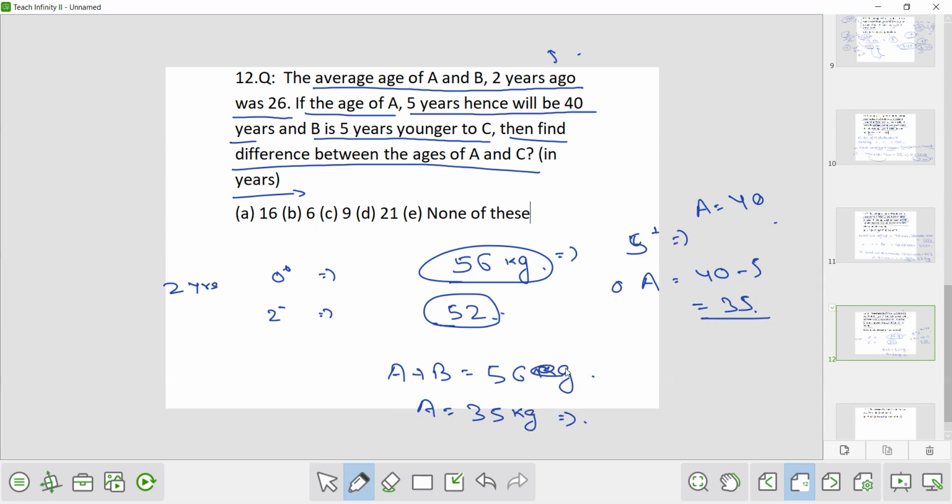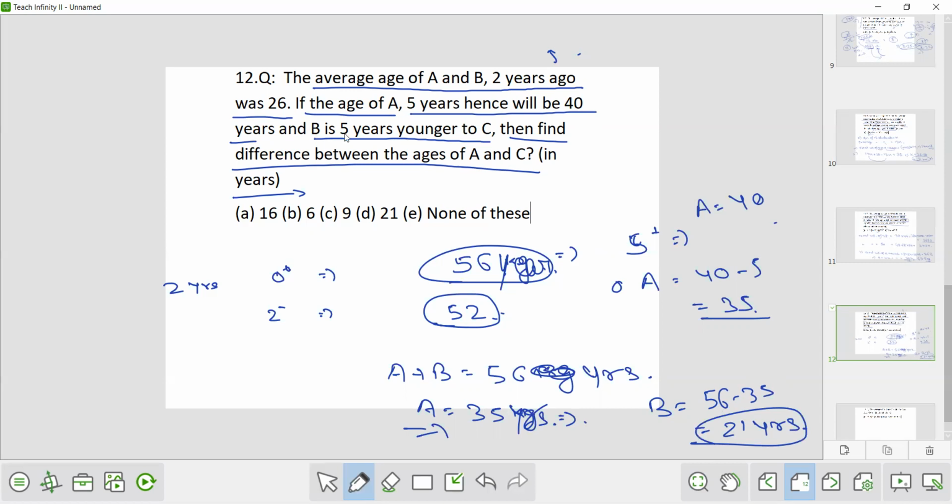Sorry, 56 years. It's not kg, it's years. The average age is given, so you will place it years. So A is 35 years of age and B will be how much? So B will be 56 minus 35, that is 21 years of age.